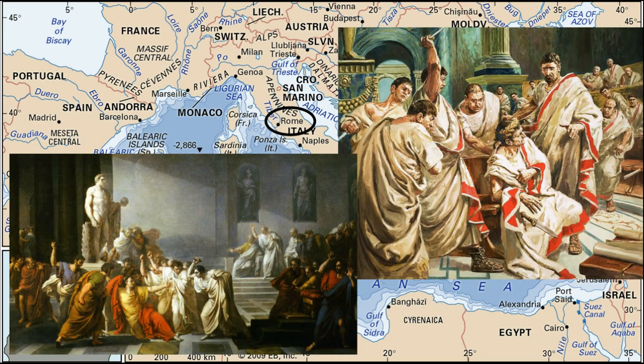Cleopatra joined Caesar in Rome, but after his assassination, she left Rome and returned to Egypt. Her brother husband Ptolemy died of poisoning upon her orders. She wanted to make her son the ruler of Egypt along with herself.